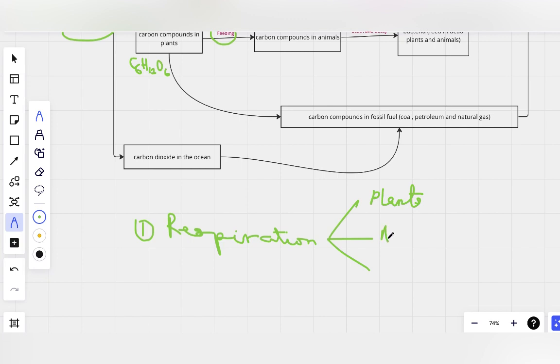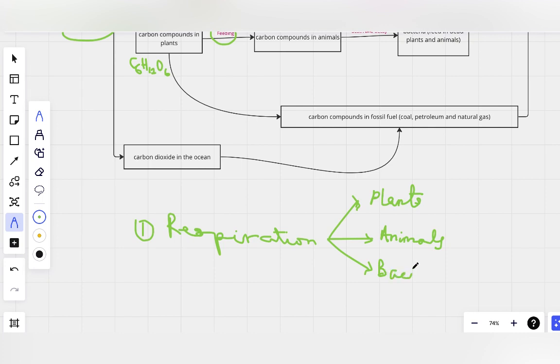So we need to understand this. I've already explained this concept, and these are the questions that can come in the exam, to explain the process by which carbon dioxide is returned to the air. This is considered one phase, respiration.